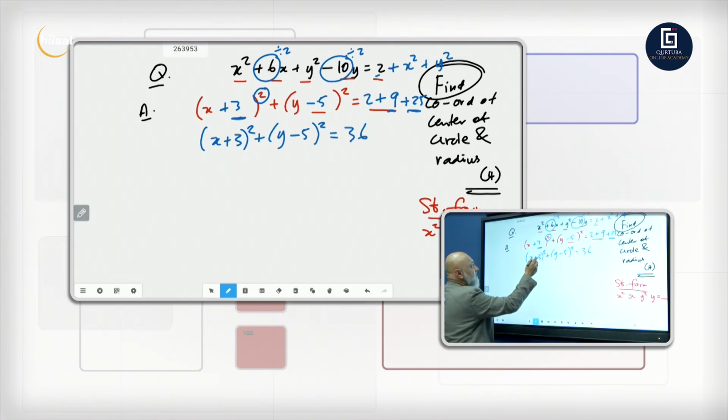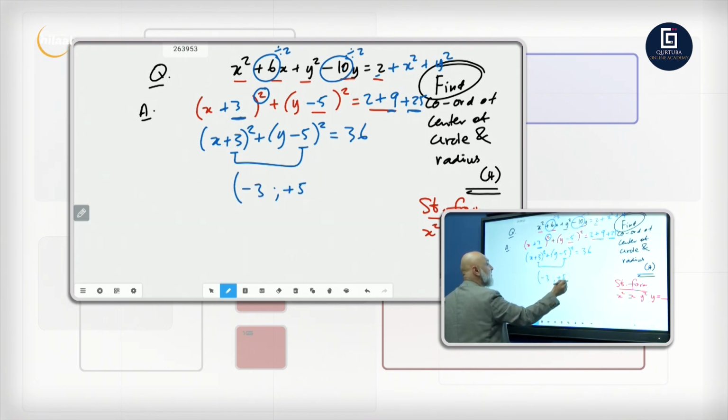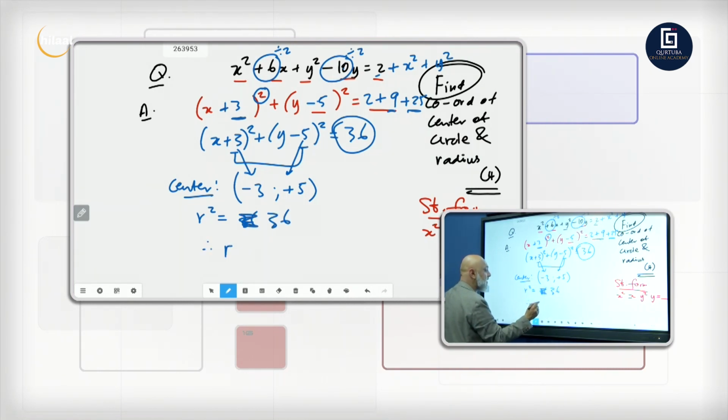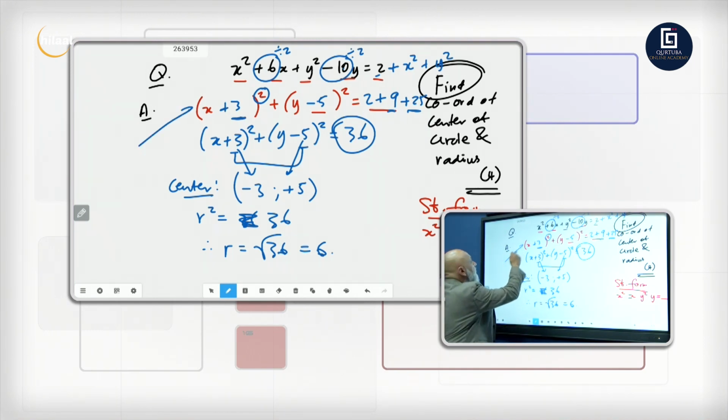So here we go. (x minus x1) squared plus (y minus y1) squared is equal to r squared. So what are the coordinates of your center? Minus 3 and plus 5. Remember, you changed both these signs. That's the center, the coordinates of your center. And then r squared is equal to 36. Let's just write that properly. Therefore, r is equal to the square root of 36, which is equal to 6. And there we go, guys. The shortcut of completing the square.